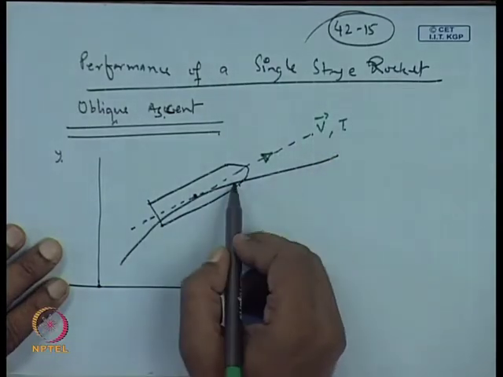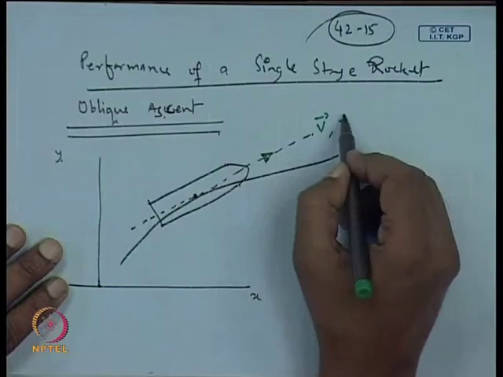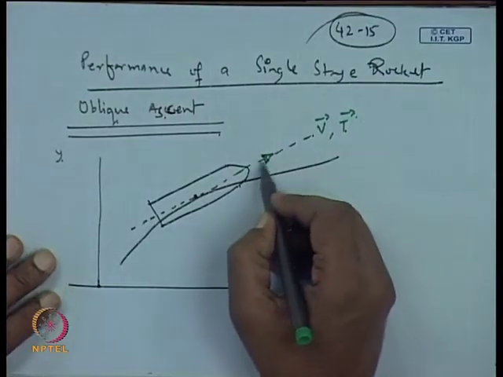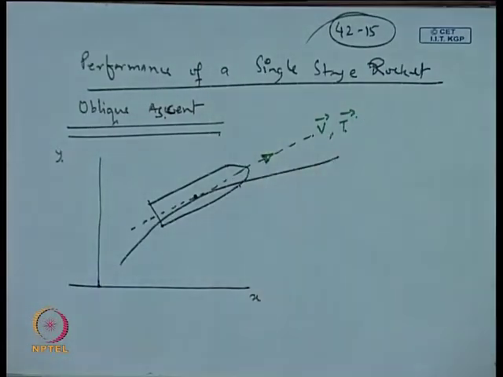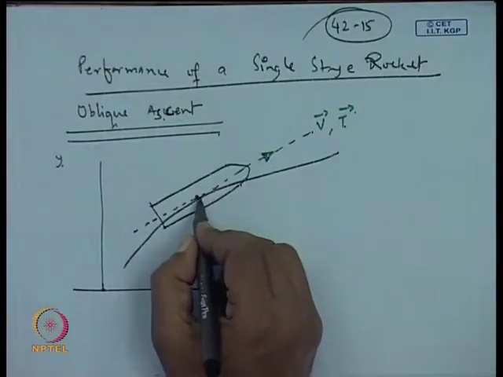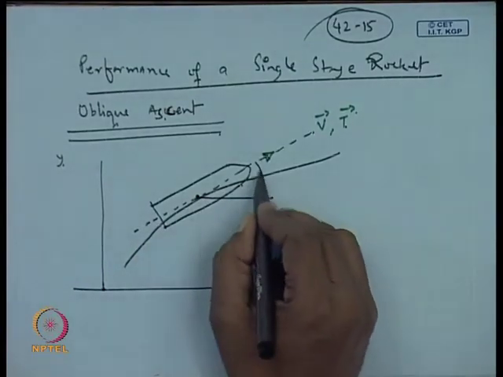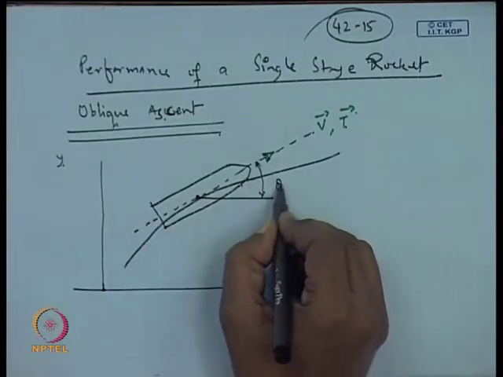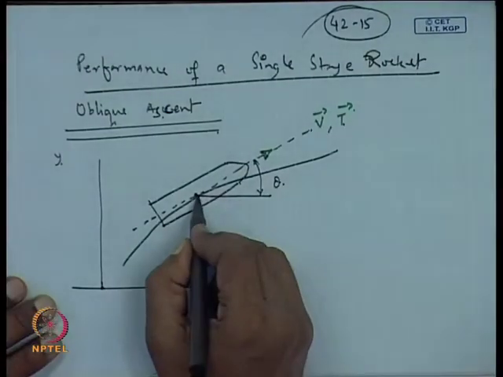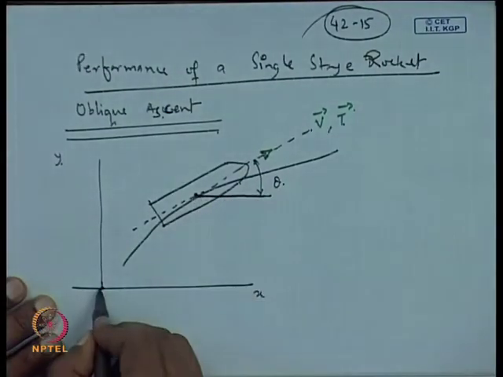For our convenience, we will assume that the velocity vector and the thrust vector both are directed in this direction. Theta is the angle that it makes with the local horizon, with the launch horizontal.